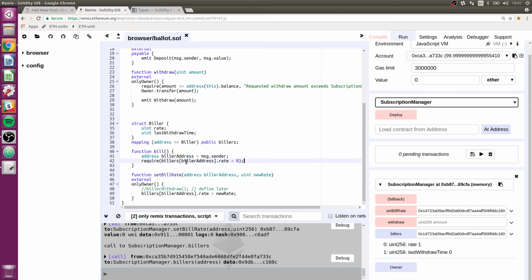That's how I've come to handle mappings and the idea of null values, or whether someone is approved or not. You can look at something like the rate, and if the biller rate is set to 0, that's like saying either they've never been approved or they're no longer approved, and that's how we can prevent someone from trying to bill this contract when they're not allowed to. If we just left this out, it would effectively do the same thing because they would withdraw 0, as we'll see later. But this makes it more explicit, and we can even make it extra explicit with an error message returned.